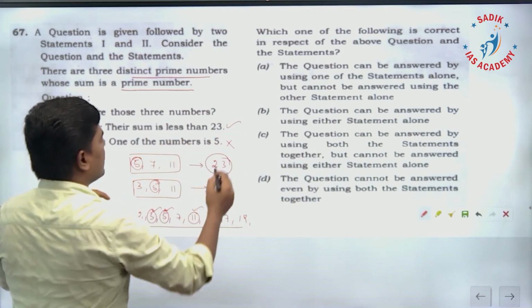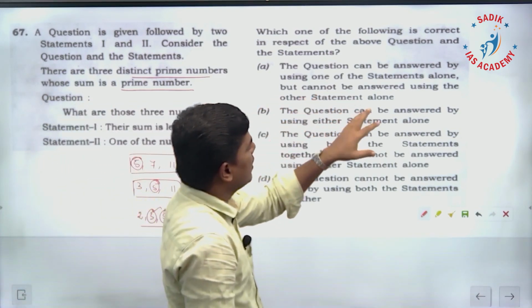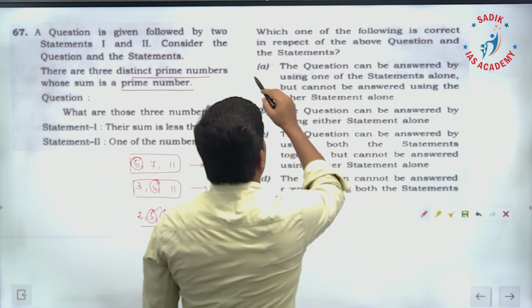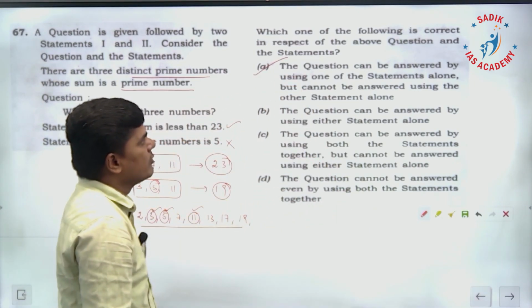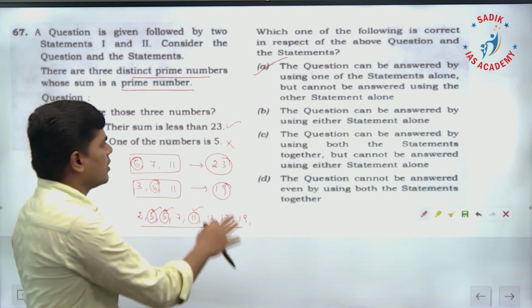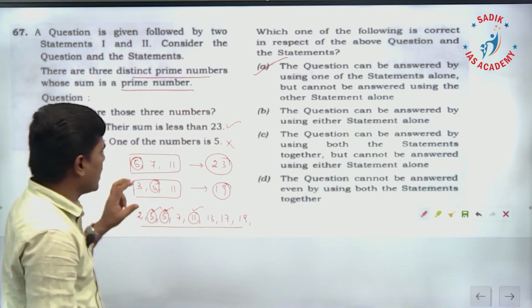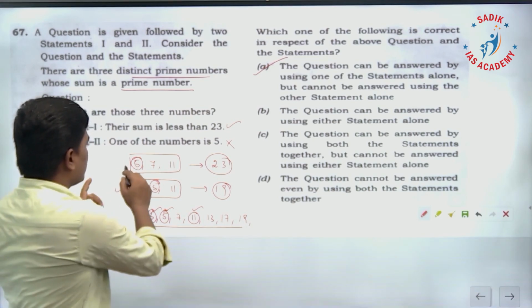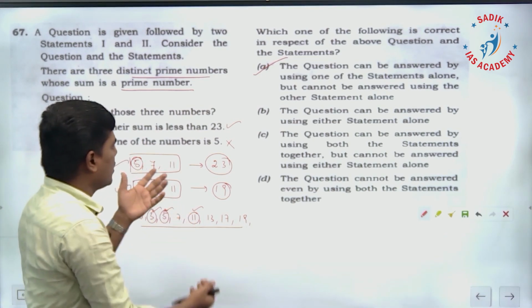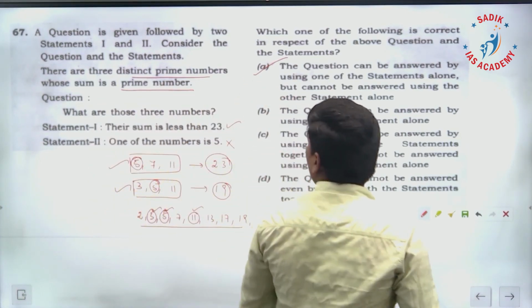The first statement is sufficient to answer the question. So the question can be answered using one of the statements alone, but cannot be answered using the other statement alone. If we combine, these possibilities will also come, so when you combine, you cannot answer the question. So for this question, the option is A.